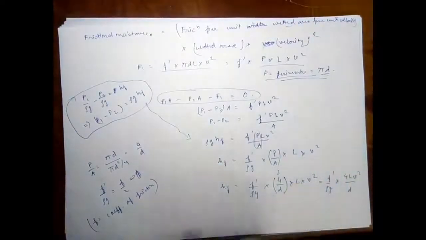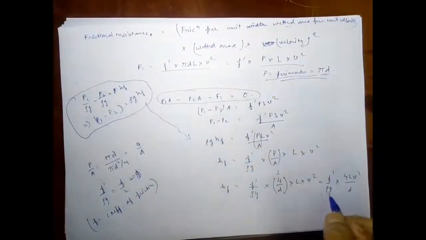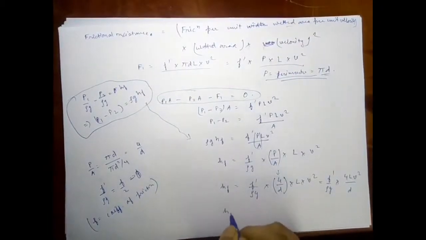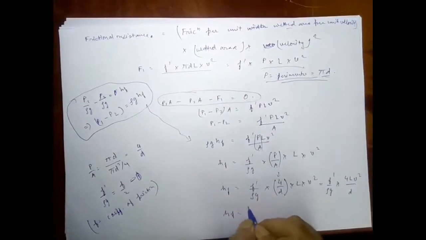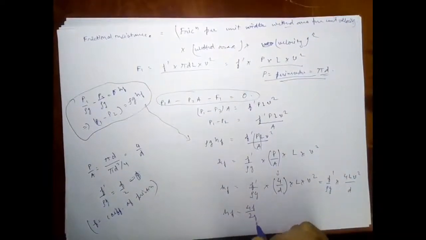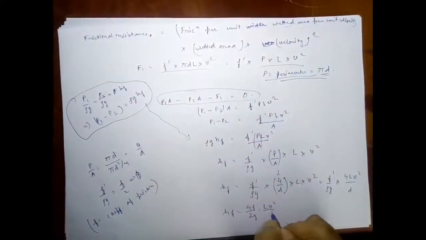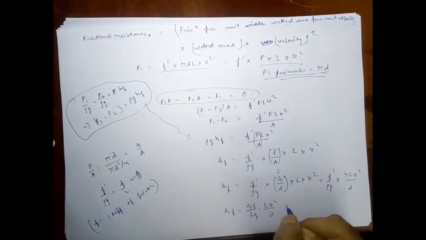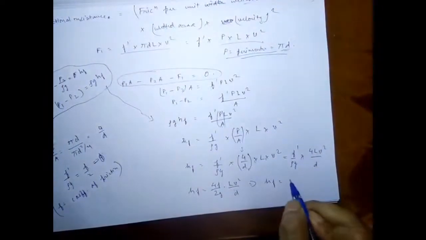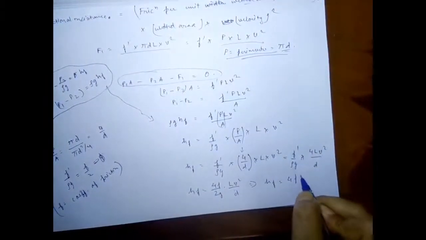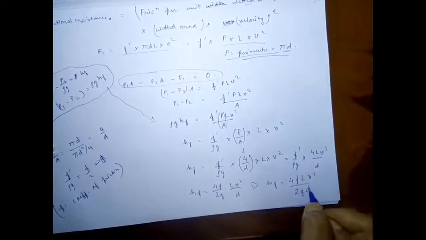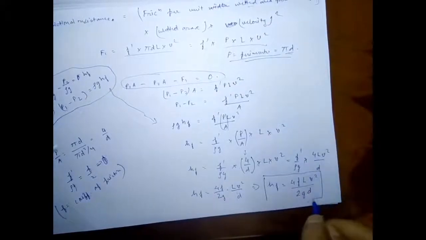So let's replace f dash upon rho g with f by 2, and it will be like HF is equal to 4f upon 2g times L V square upon D, and I can write it as HF equal to 4f L V square upon 2gD. This is my friction.